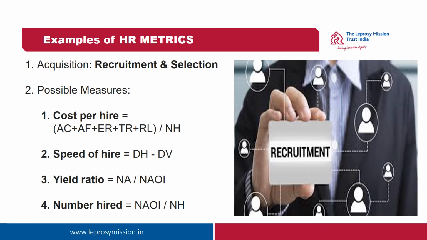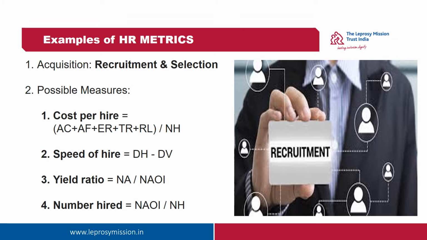Likewise, we can measure speed of hire by date of hiring the candidate minus date of vacancy. Let us say we have hired a candidate on 15th May 2020 and the date of vacancy was on 30th April 2020. If we subtract 30th April 2020 from 15th May 2020, 15 days is the speed of hire.